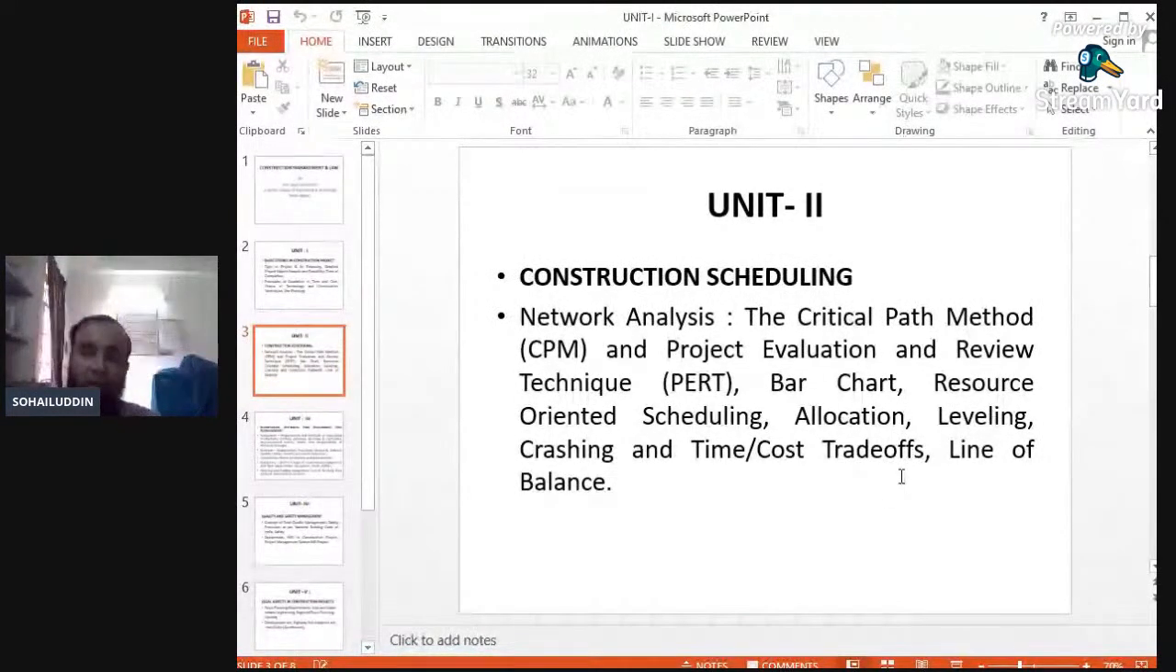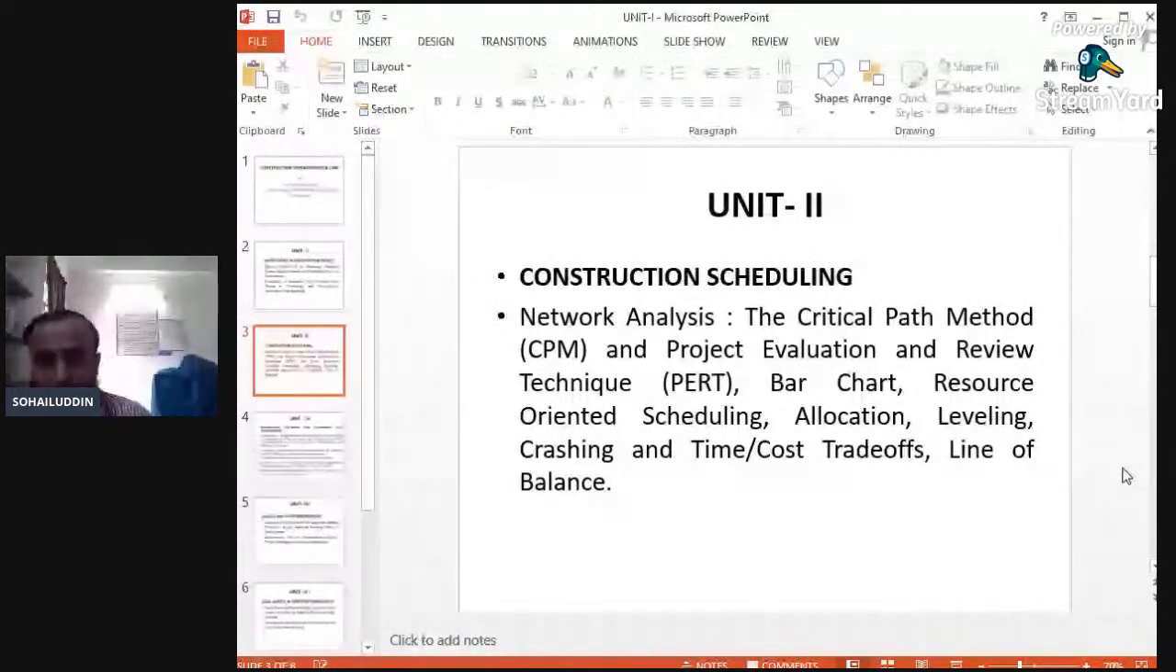Line of balance will be studied in unit number 2. If we are neglecting an activity with less weightage, we can neglect that activity, and that amount of days will be used for some other activities.